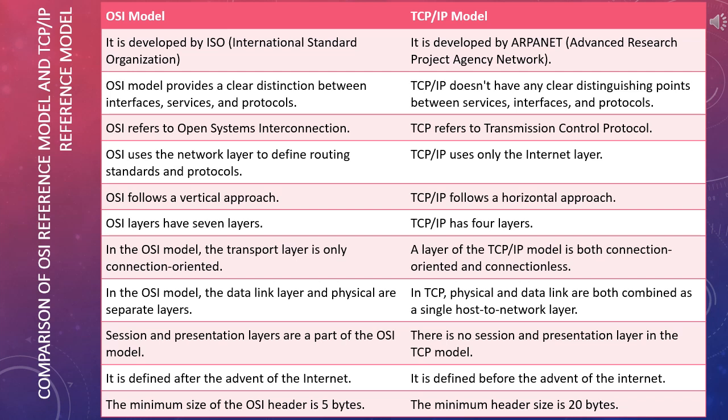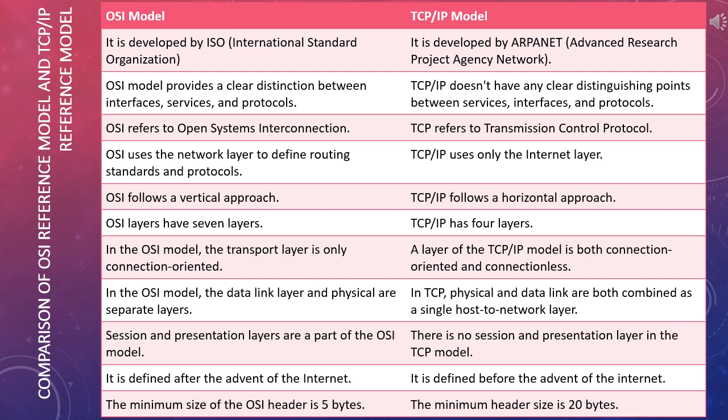The OSI model provides a clear distinction between interfaces, services, and protocols. On the other hand, TCP/IP doesn't have any clear distinguishing points between services, interfaces, and protocols.